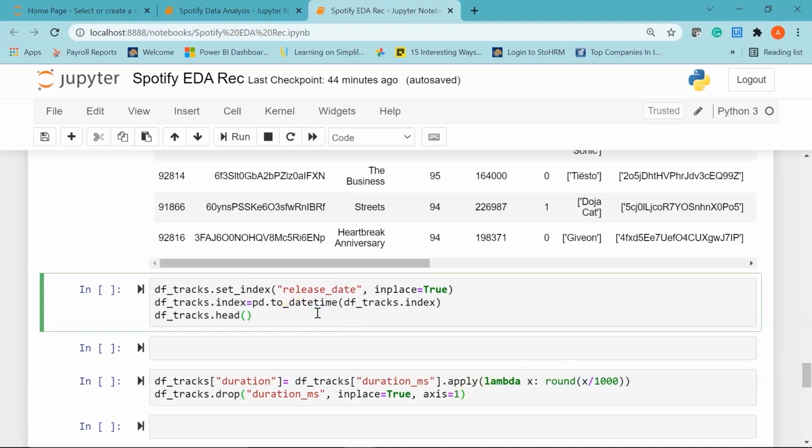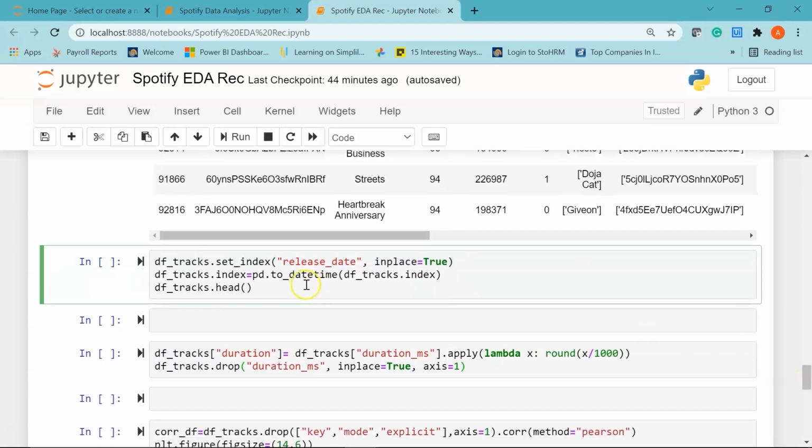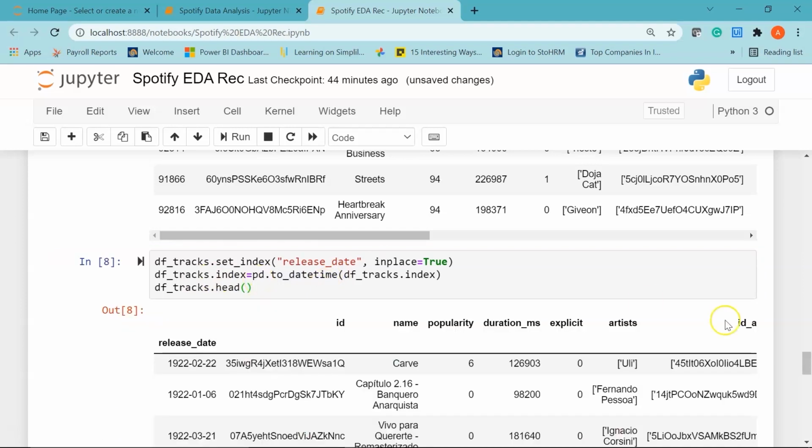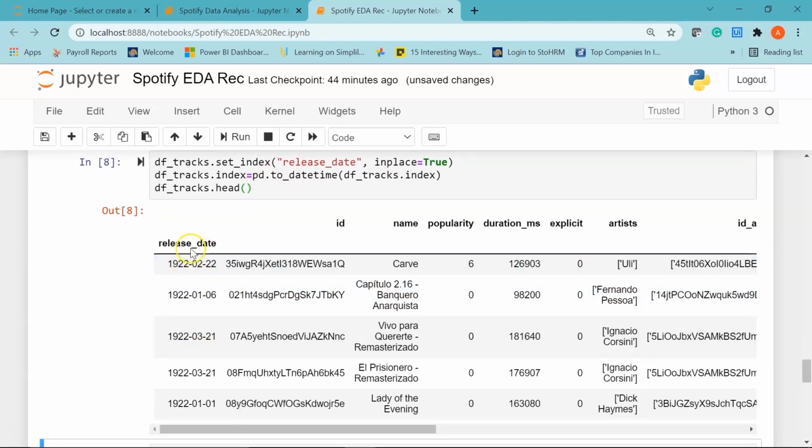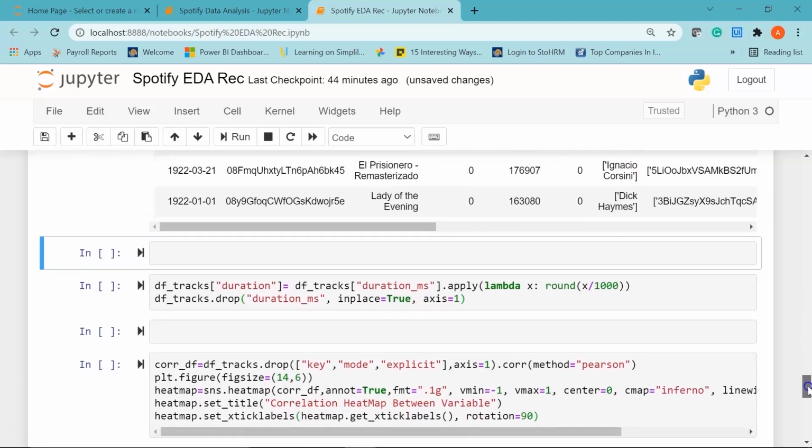So here we are going to set the index to be the release date column in the main data frame. So I am setting my index using the set_index function. I have passed in my column name as release date, and I'm saying inplace equal to true, which means I want to change it in my original data frame. And then I'm changing the value to datetime format, and let's print the head of the dataset. So you can see here we have successfully changed our index. Now here you can see instead of 0, 1, 2, 3 we have the release date column, and the rest of the columns are intact. Cool. Now let's move ahead.